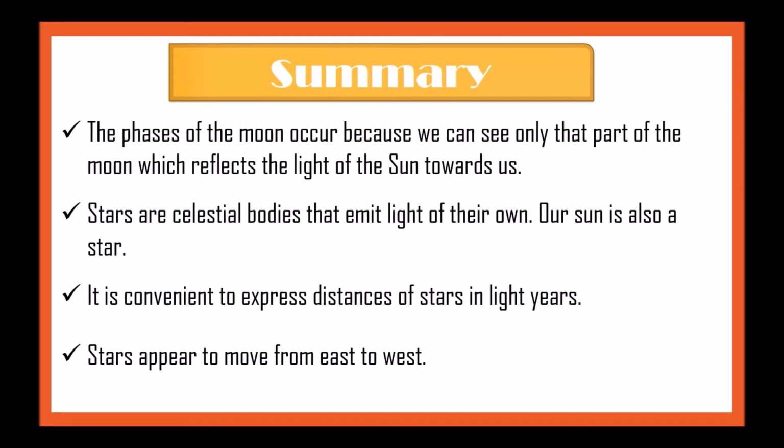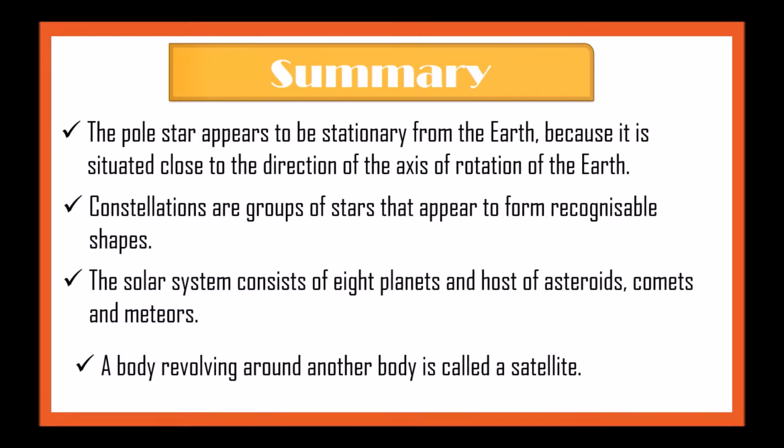the sun towards us. Stars are celestial bodies that emit light on their own. Our sun is also a star. It is convenient to express distance of stars in light years. Stars appear to move from east to west. The pole star appears to be stationary from the earth because it is situated close to the direction of the axis of rotation of the earth. Constellations are groups of stars that appear to form recognizable shapes.